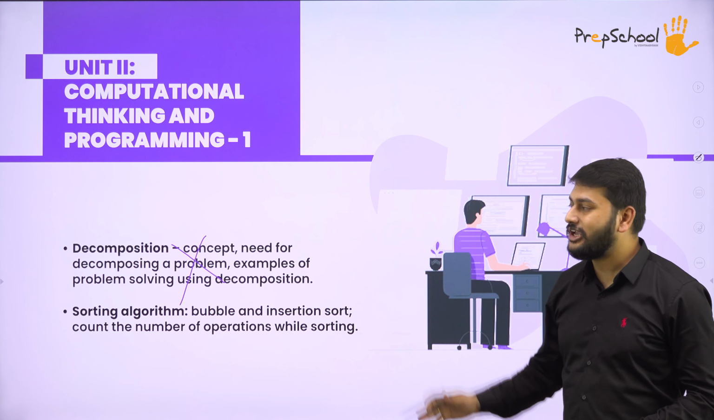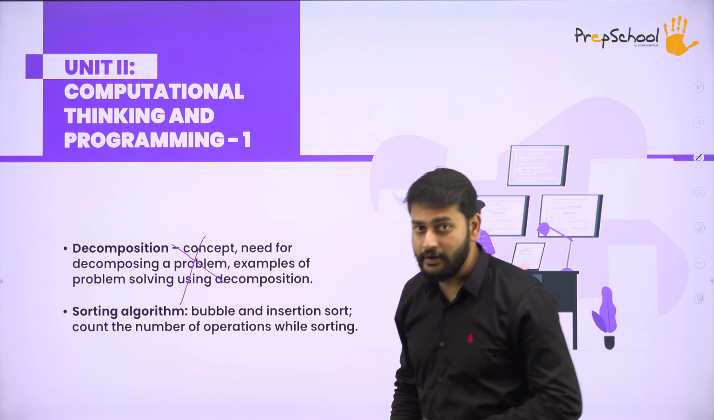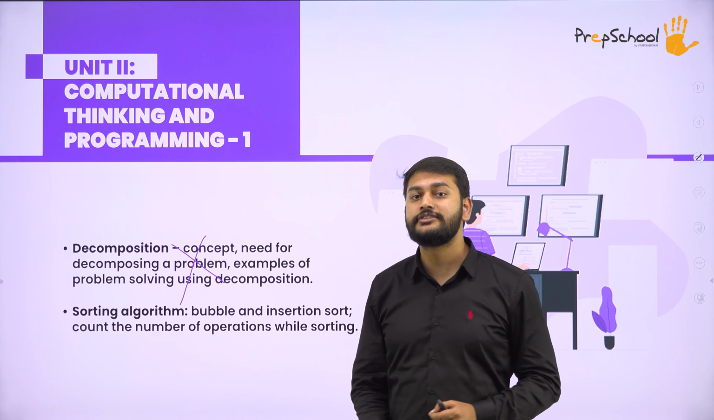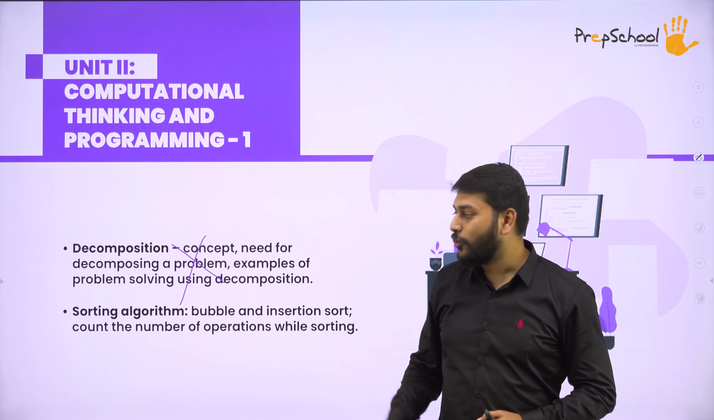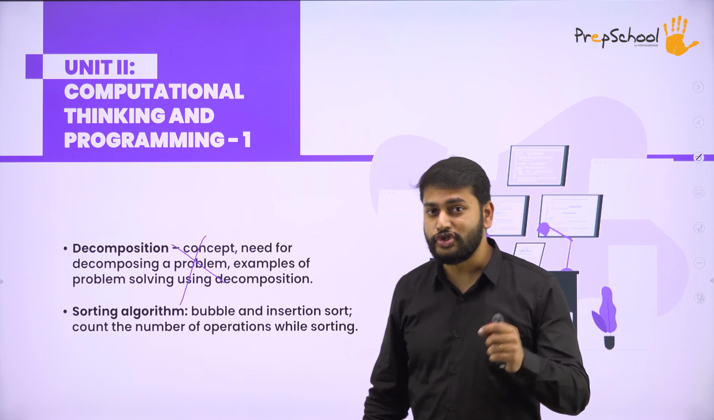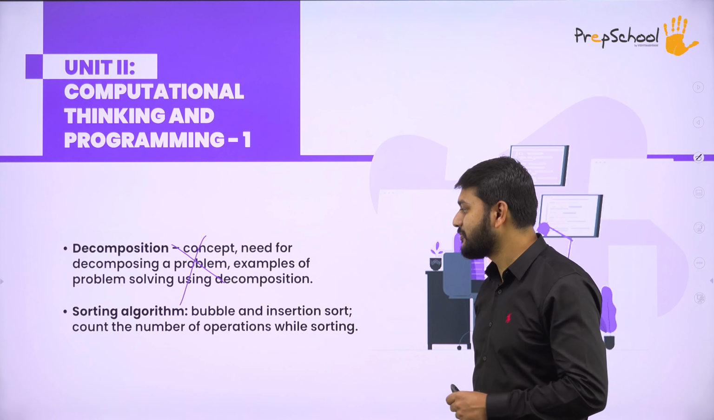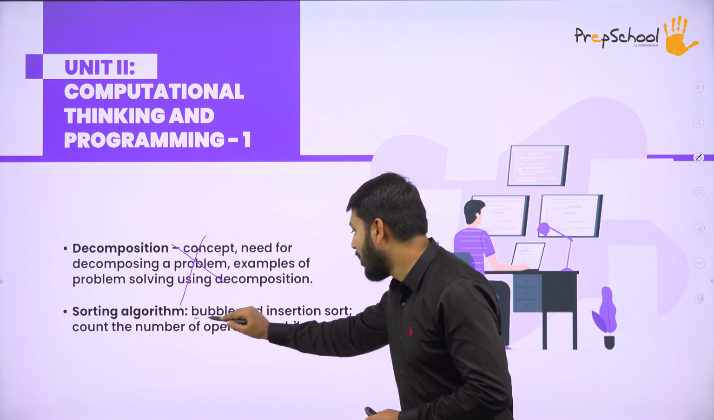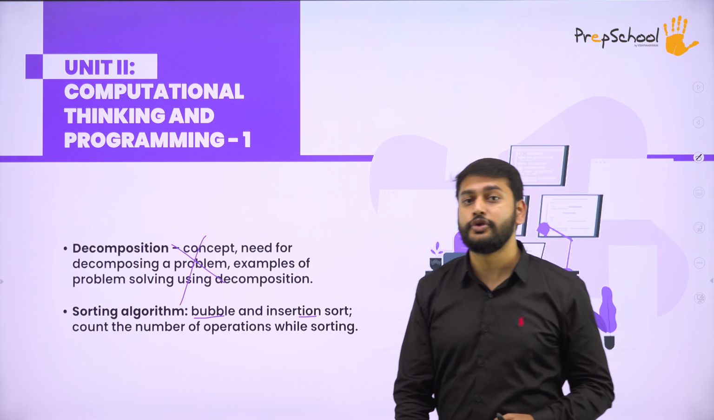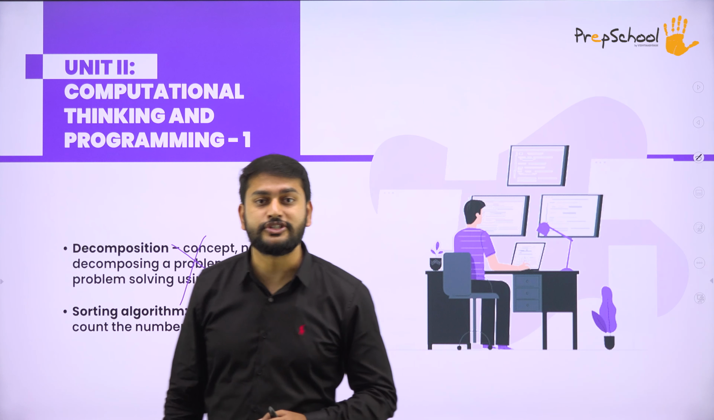So the unit 2 is computational thinking and programming 1. So guys, you don't have the concept of decomposition. So what is the next concept that they have removed? Sorting algorithms. Please listen to me carefully. You don't have bubble and insertion sort.